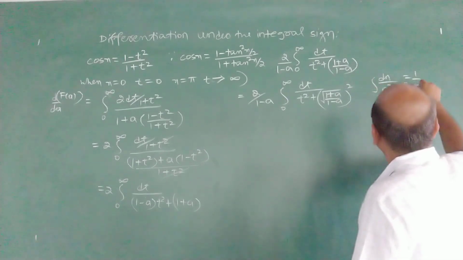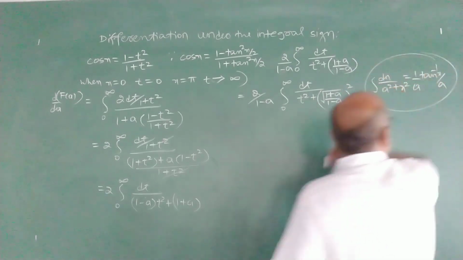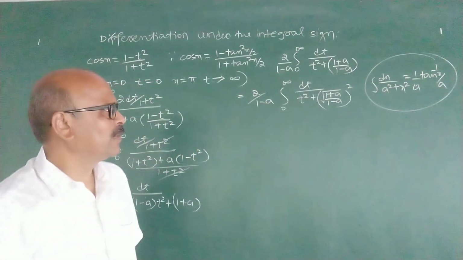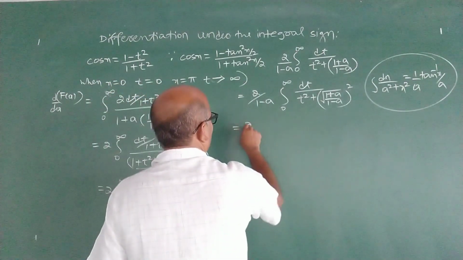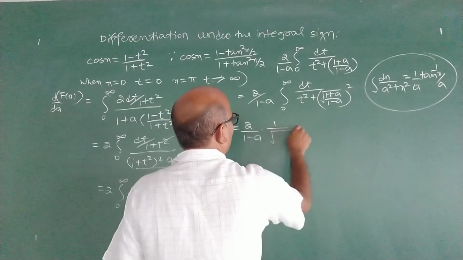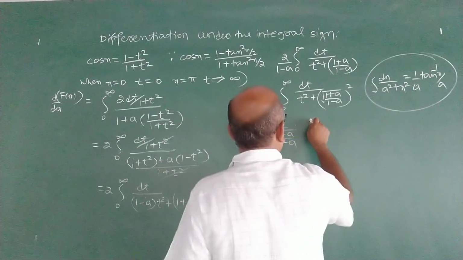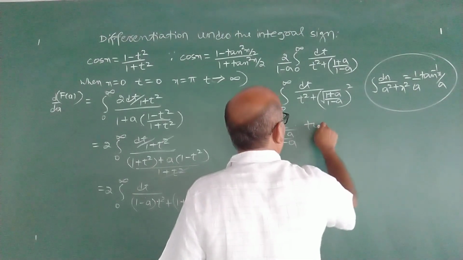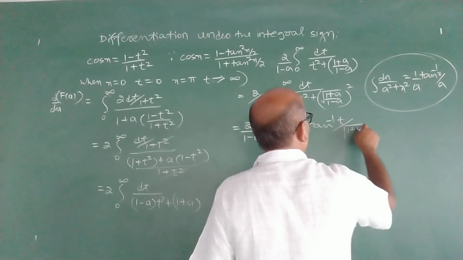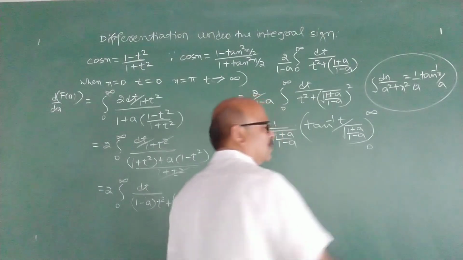What is the formula? 1 upon a tan inverse x by a. This is the formula for the dx by a square plus x square form. So 2 by 1 minus a, 1 upon root 1 plus a by 1 minus a, tan inverse of t divided by root 1 plus a by 1 minus a, from 0 to infinity.